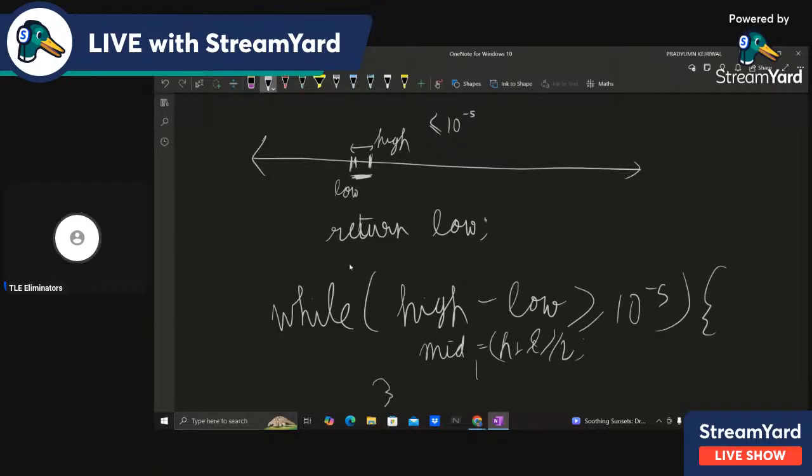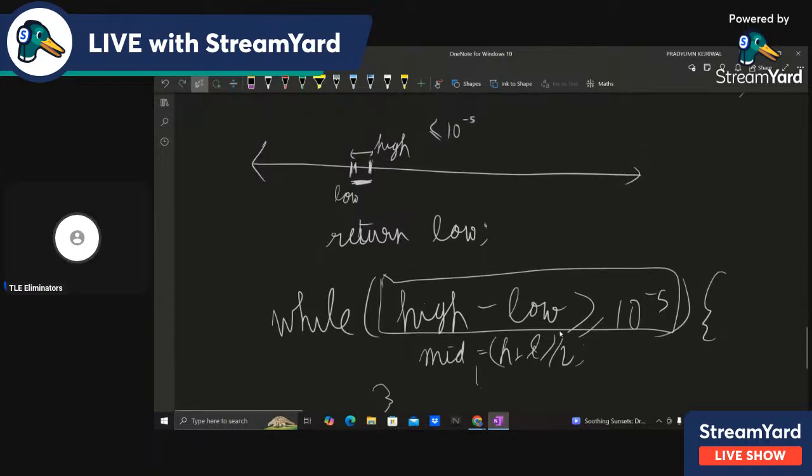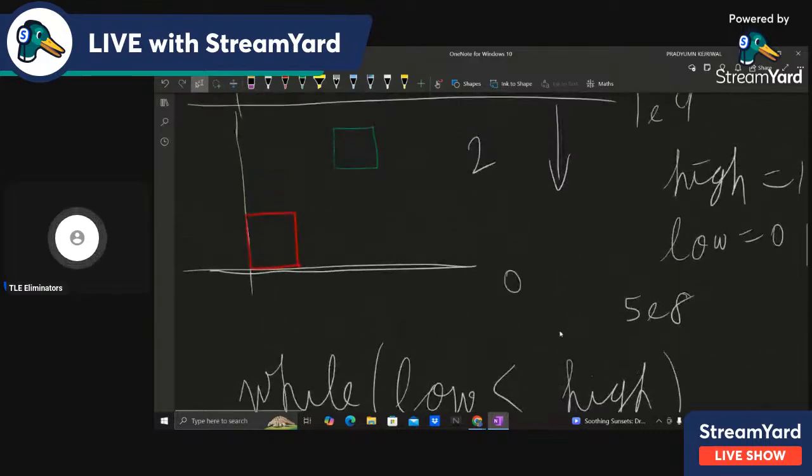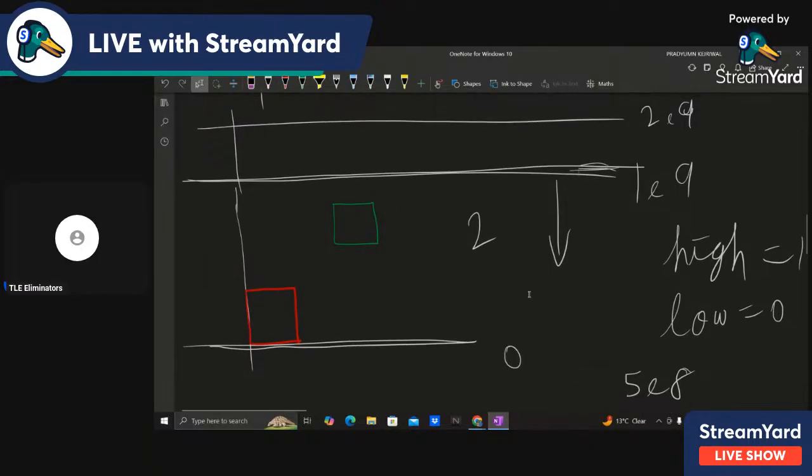So after every iteration, it will reduce to half, right? So that's how we do binary search on decimals, and that's the logic. Okay, the only thing that remains is how do I calculate the area? Like for a particular mid, how do I calculate how much area is below the mid? So how do we calculate that?